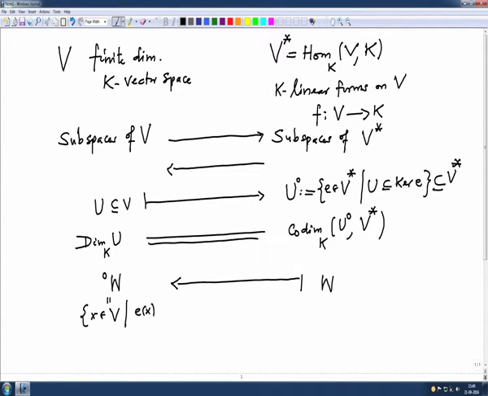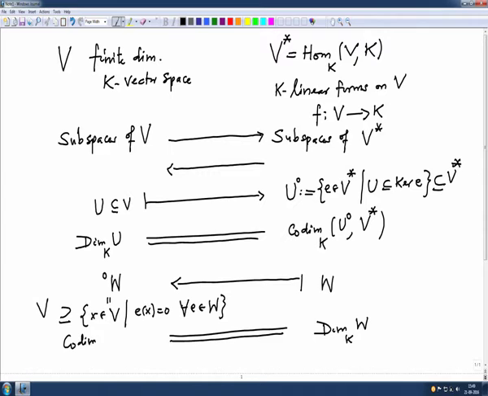Ex is 0 for all E in W. This is clearly a subspace of V, and its dimension is equal to the codimension of the dimension of W here, that is, the codimension of this in V.